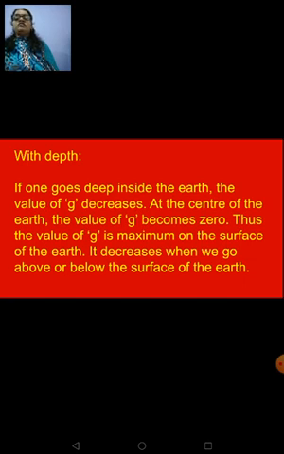So the value of g is maximum only on the surface of the earth, which is considered to be 9.8 meter per second square. So it decreases whenever you go above or below the surface of the earth because you are moving away from the center. When you are at the center, it is 0. When you are on the surface, the distance becomes less between the center and the surface of the earth. Therefore, the value of g is considered to be maximum there.